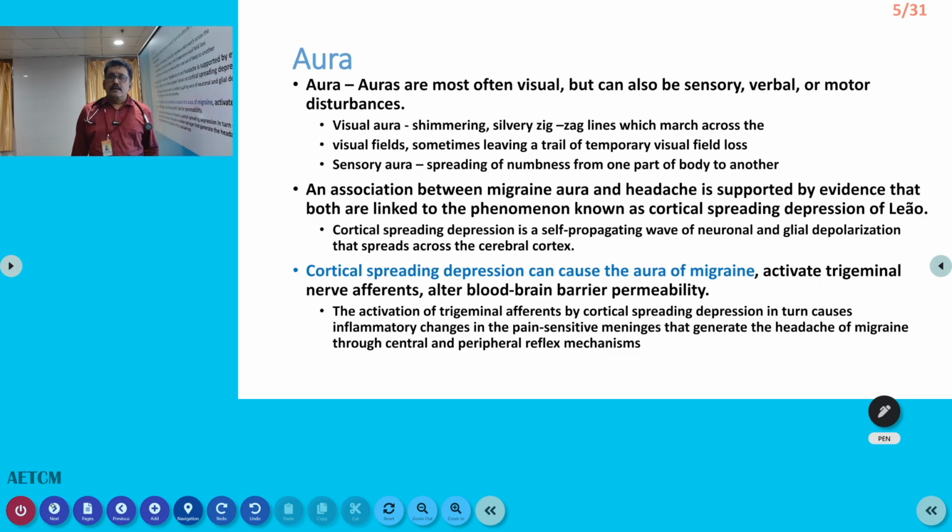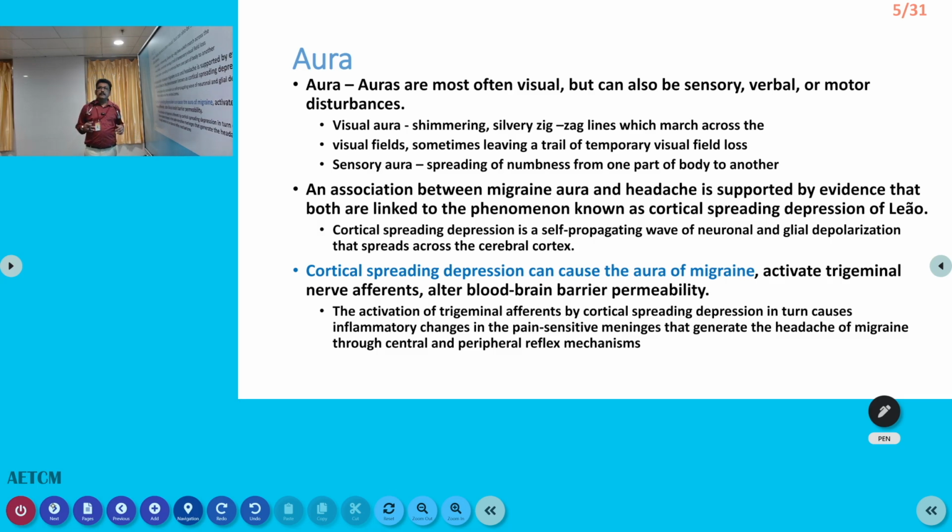Now, we have two types of migraine: common migraine and classical migraine. In classical migraine, most of the time the patient has an aura before the migraine attack. The aura can be visual, sensory, or motor. Different types of aura will be there.